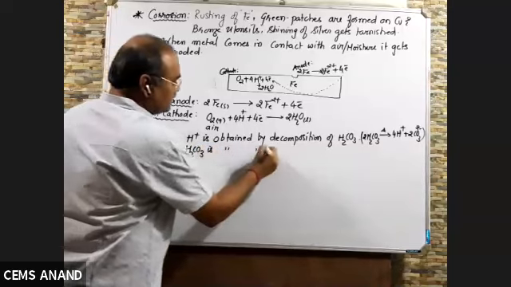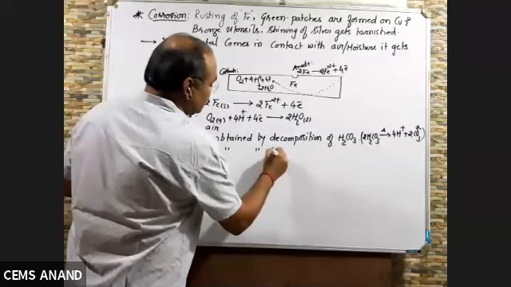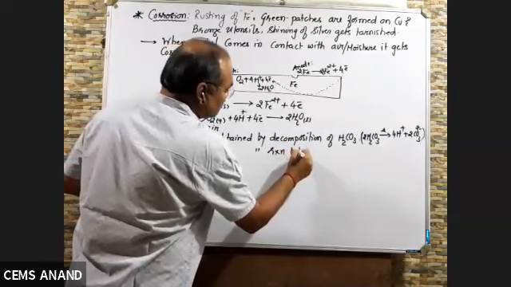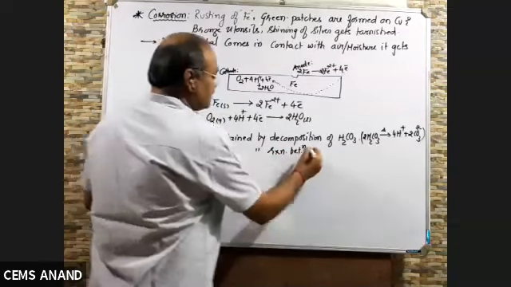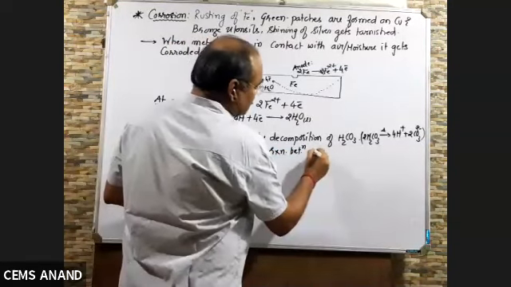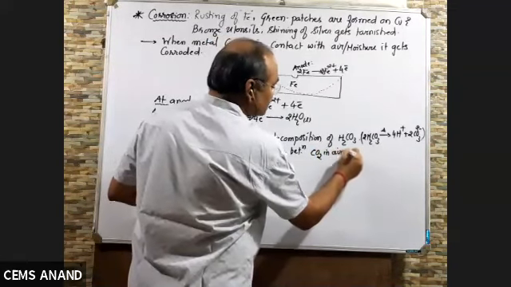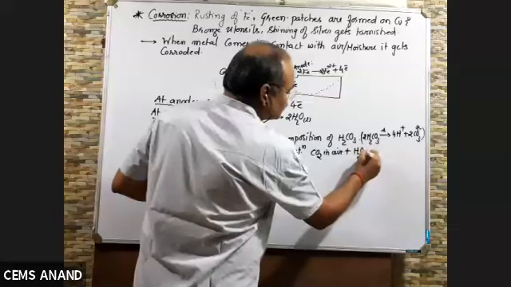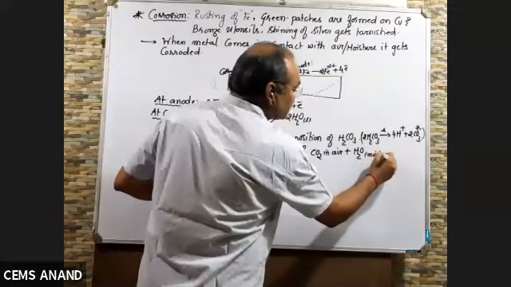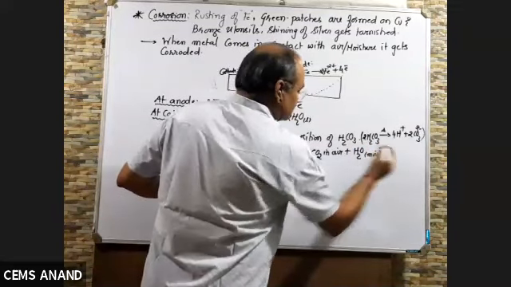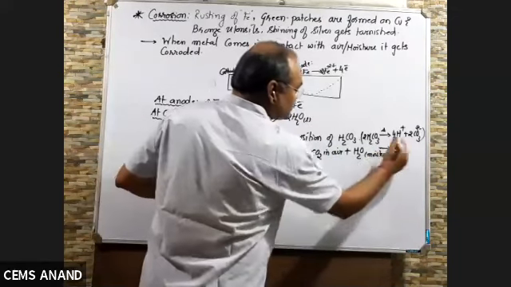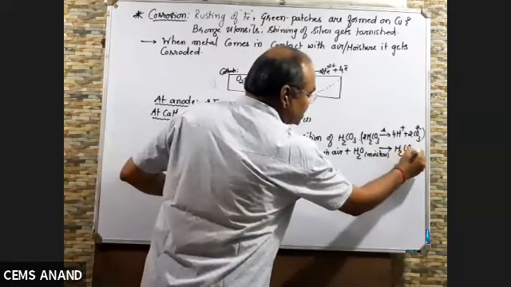It is obtained by reaction between carbon dioxide in air with H2O moisture. So these two, CO2 in air with moisture, combine to give H2CO3.